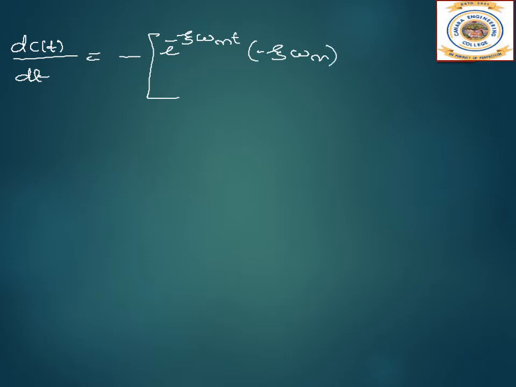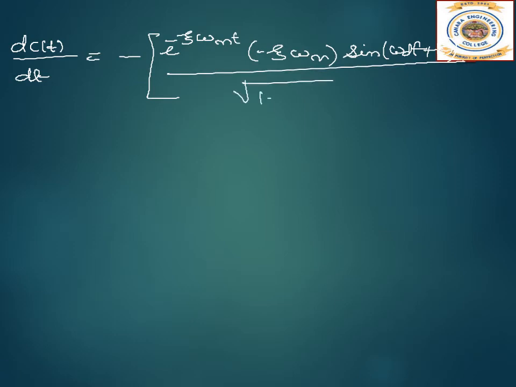So dc of t by dt is equal to, after differentiation, minus e power minus zeta omega n t into minus zeta omega n into sine of omega d t plus theta, whole divided by root of 1 minus zeta square, plus e power minus zeta omega n t divided by root of 1 minus zeta square.